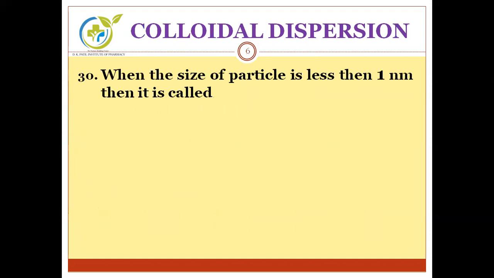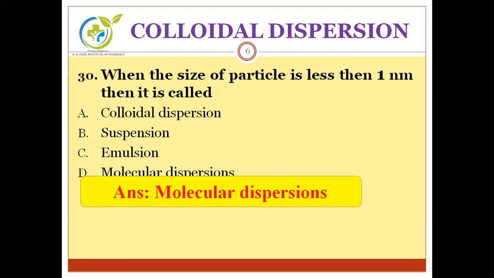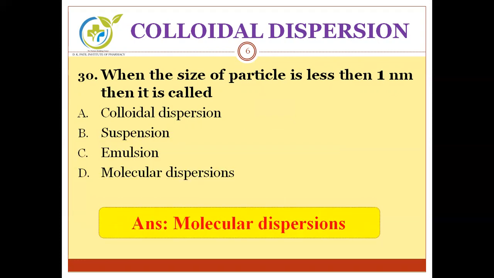Going to the next question. When the size of particle is less than 1 nanometer, then it is called colloidal dispersion, suspension, emulsion, or molecular dispersion. Can you guess the correct answer? Correct answer is molecular dispersion. When the particle size is less than 1 nanometer, that type of system is considered under molecular dispersion type.